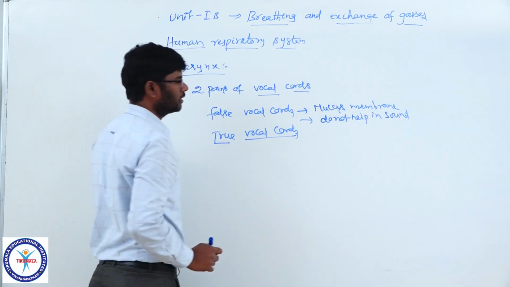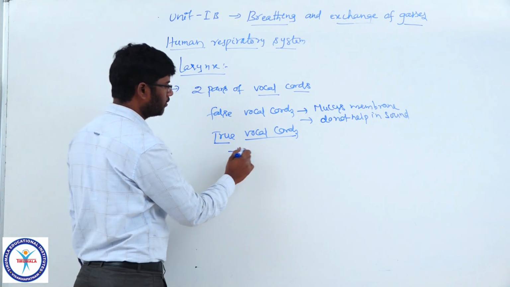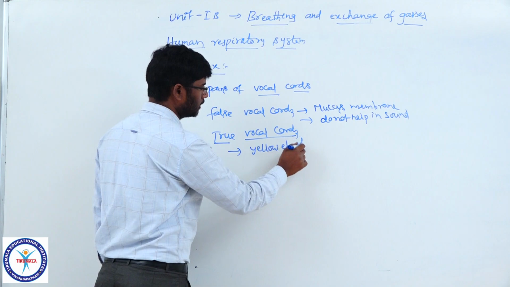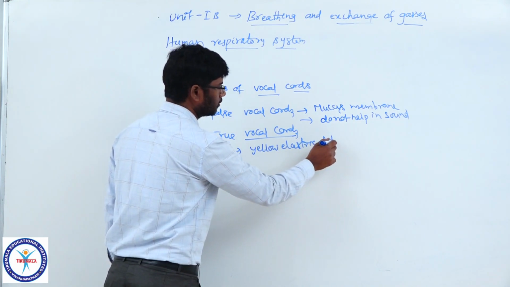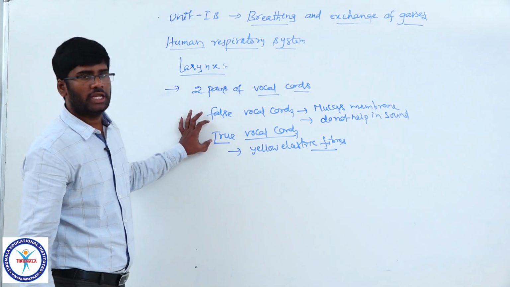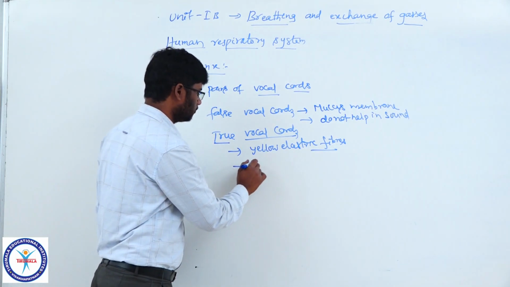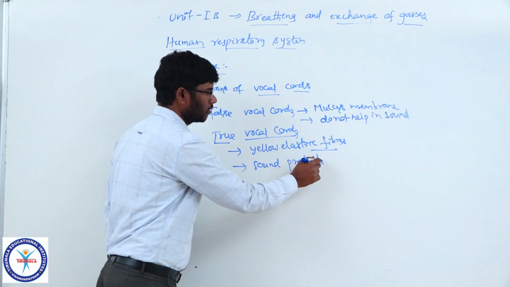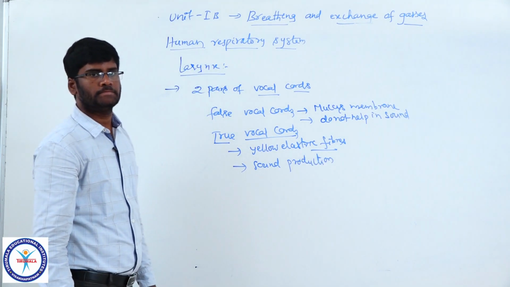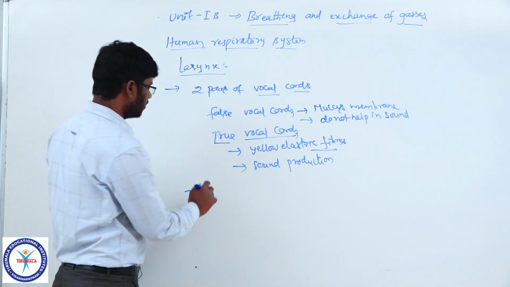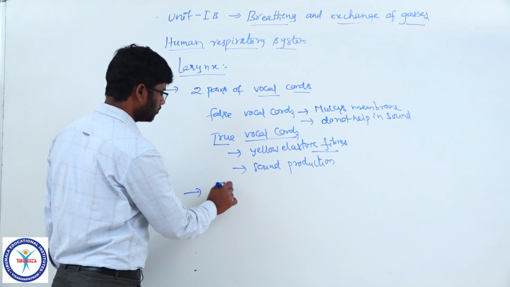Whereas a pair of true vocal cords are made of yellow elastic fibers. They play a very important role in sound production. These true vocal cords are well developed in males.